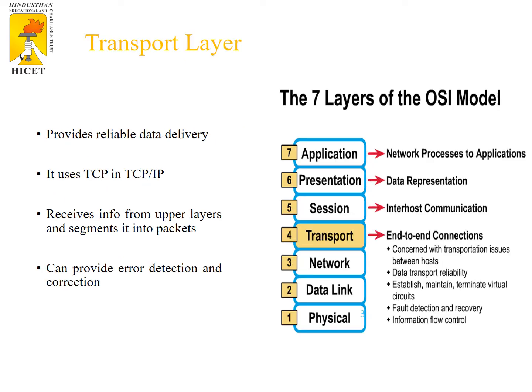Transport layer ensures end-to-end communication between two devices, where transport layer makes use of transferring the data from one place to another. It uses two protocols, TCP and UDP. TCP is transmission control protocol, UDP is user datagram protocol. TCP represents reliable data delivery because it uses a wired connection, and UDP, it uses a wireless connection, so there is no reliability of delivering the data from one place to another. And other than establishing end-to-end communication, it also ensures how the data flows from one place to another. From transport, it moves the data to